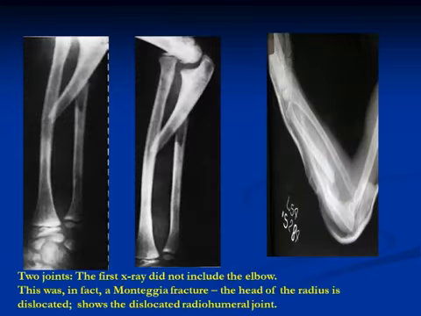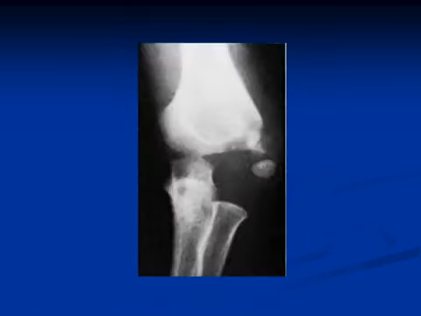In this X-ray picture, there is a fracture in the proximal part of the ulna, but the elbow joint does not appear. Two joints: the first X-ray did not include the elbow. This was, in fact, a Monteggia fracture. The head of the radius is dislocated, showing the dislocation in the radiohumeral joint. Here, the two joints are very important to exclude injuries associated with the fracture.